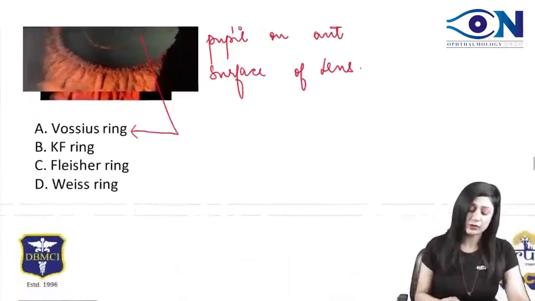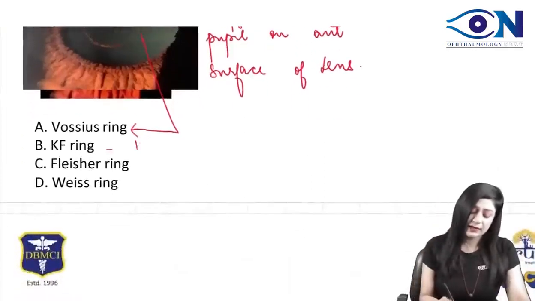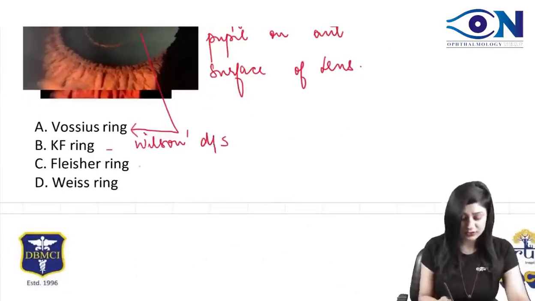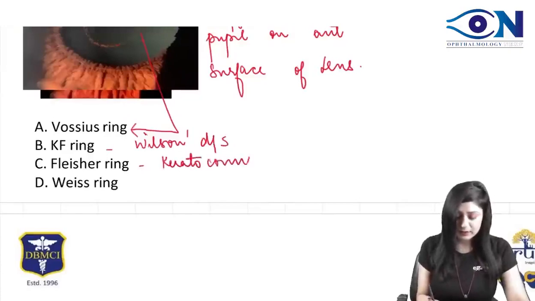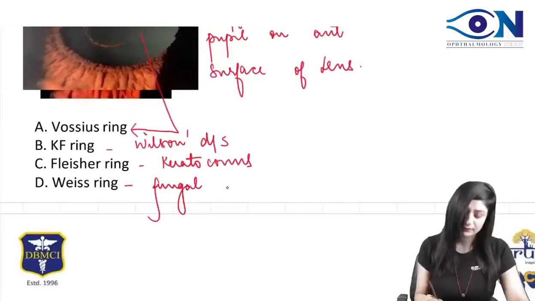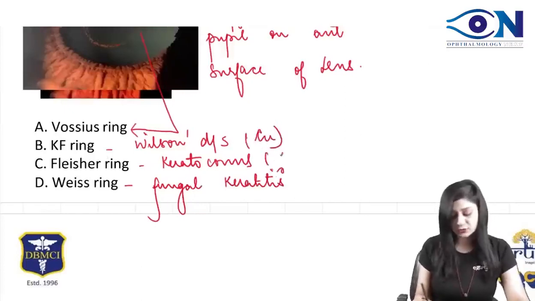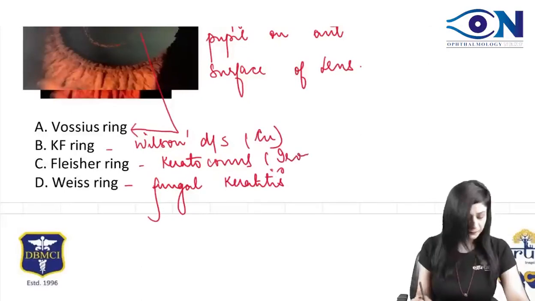KF ring, where do you get it? KF ring you get in cases of Wilson's disease. The question had also come in NEET 2023. Fleischer's ring is found in keratoconus. And Weiss ring is found in fungal keratitis. Wilson's disease, KF ring is due to copper deposition. Fleischer's ring is due to iron deposition.